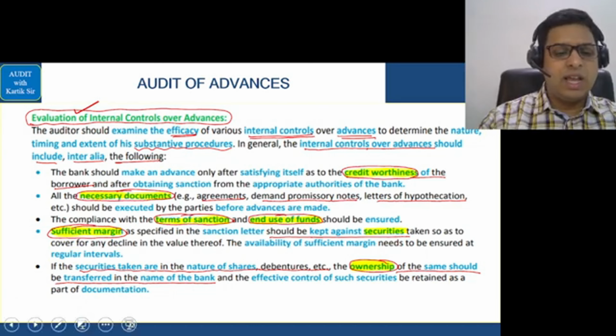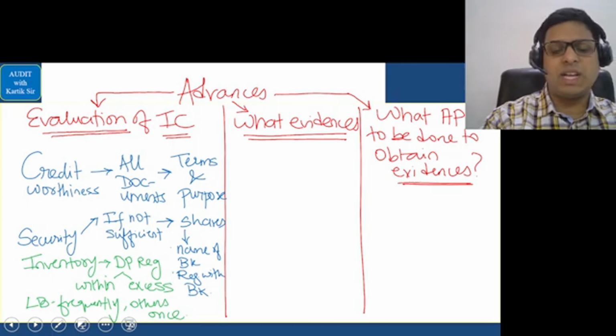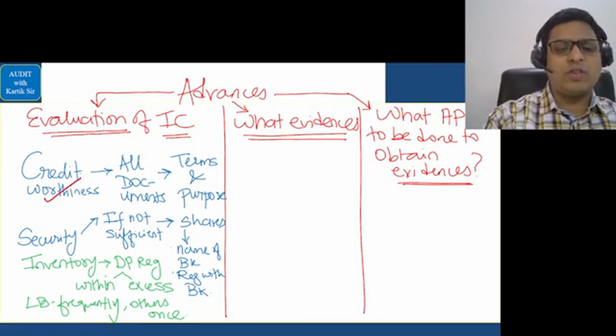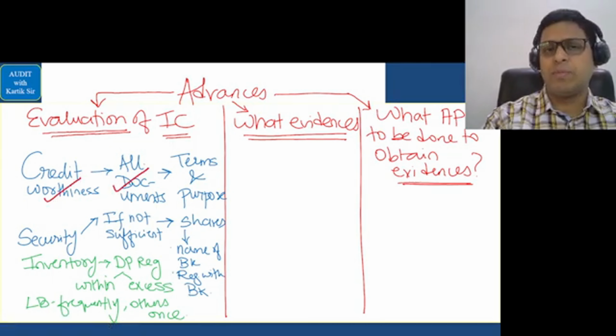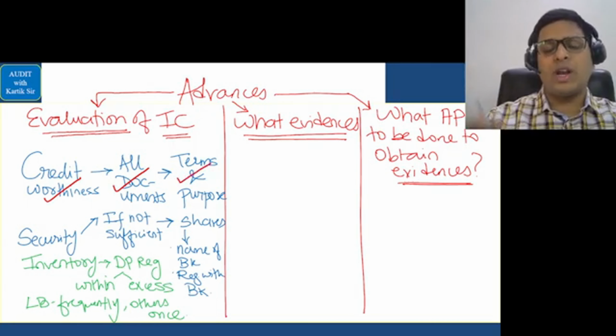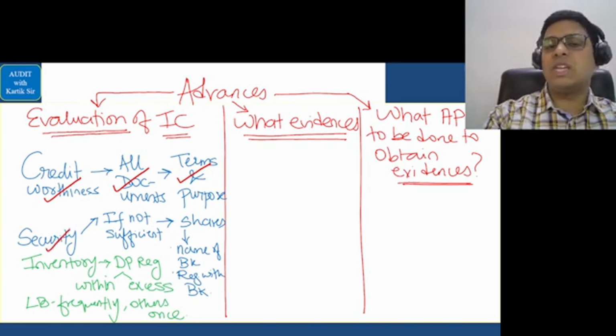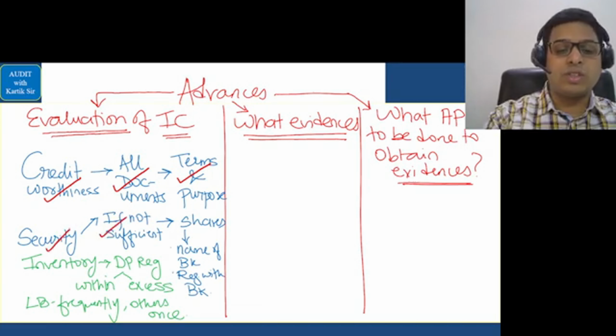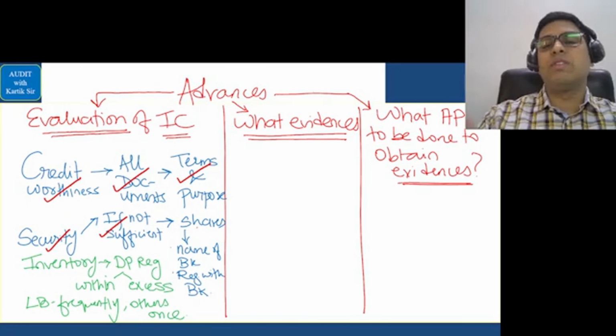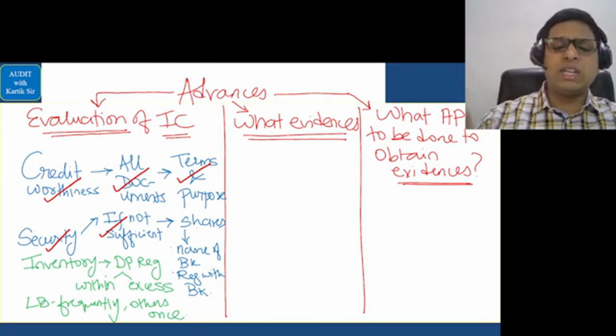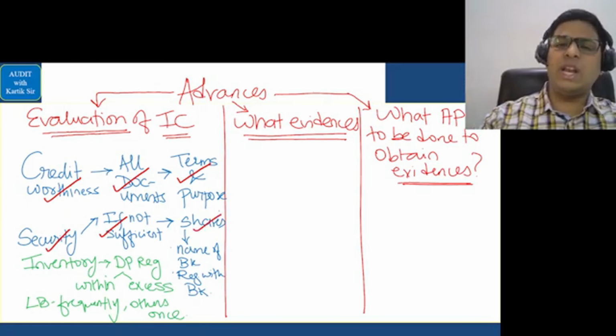So let's do this. And for this, as you know, we have this table with us. So you have to check the credit worthiness of the borrower. You should check whether all the documents are in place. You should check whether terms and purpose are properly explained to the borrower, and whether that is being complied with or not. We should check whether the borrower has given us enough security. If the security is not sufficient, whether the borrower has given us some additional security. Additional security, if it is in the form of shares or any other security, we should see whether it is in the name of the bank and whether it is registered with the bank.